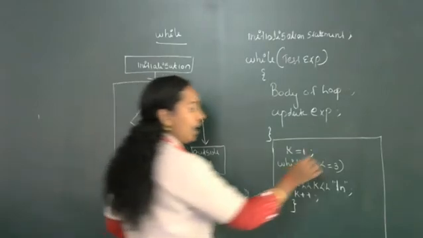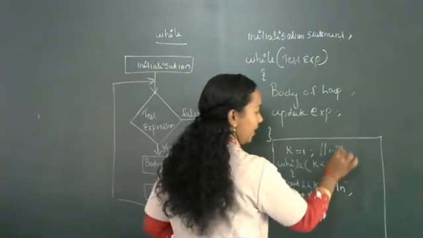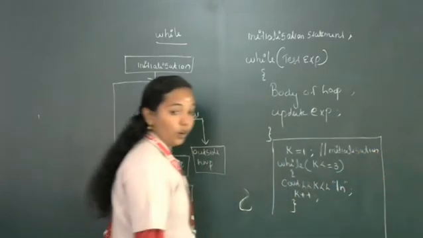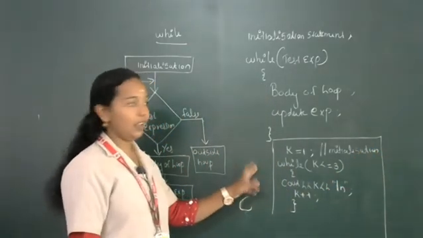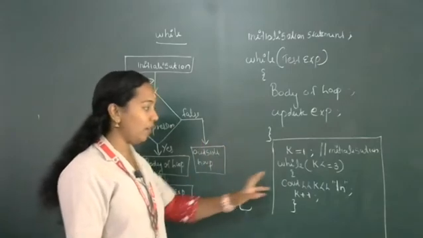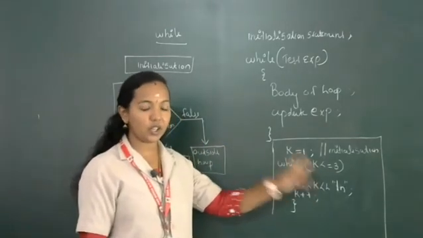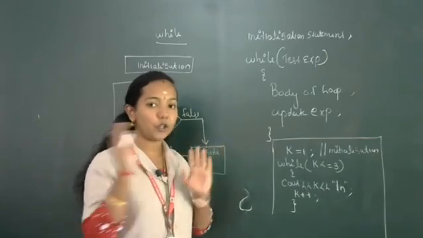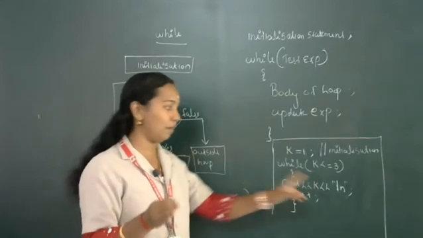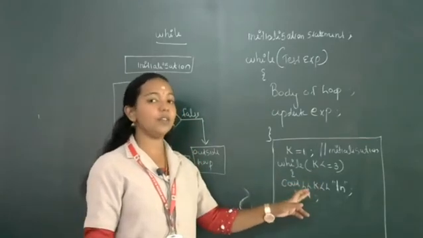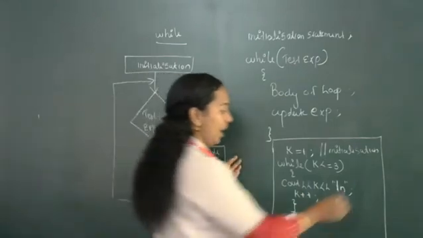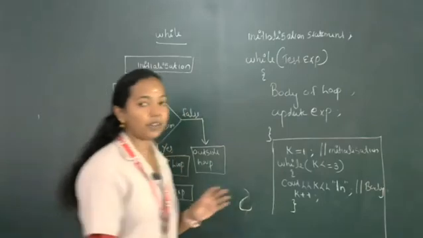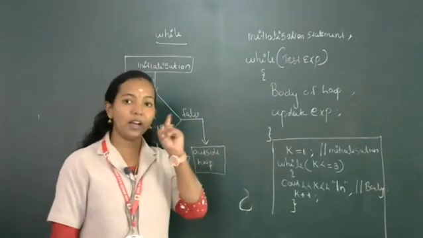Here k equal to 1 is known as the initialization statement, and k is known as the loop control variable. After initializing the loop control variable, we check the condition. The condition is k less than or equal to 3, because we want to print numbers from 1 to 3, so the final number is compared. The condition is true, so the body of the loop will execute. Here the body of the loop prints the variable k, so we get number 1 on the screen.